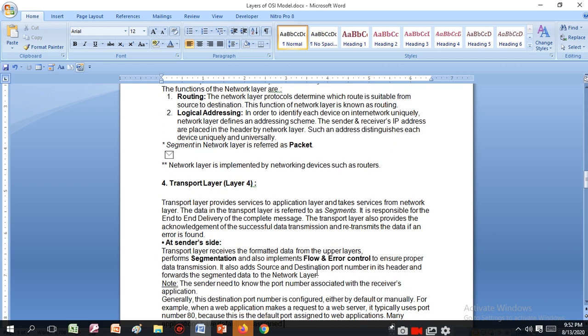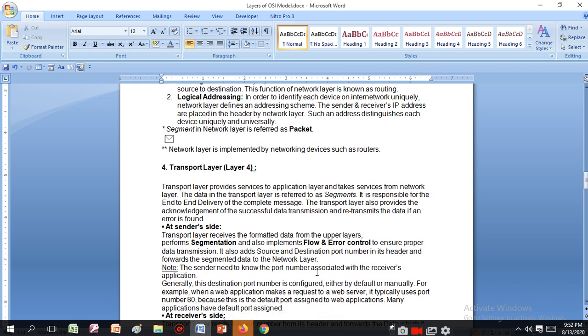Transport layer. The fourth layer is the transport layer. The transport layer provides service to the application layer and takes services from the network layer. The data in the transport layer is referred to as a segment. It is responsible for end-to-end delivery.